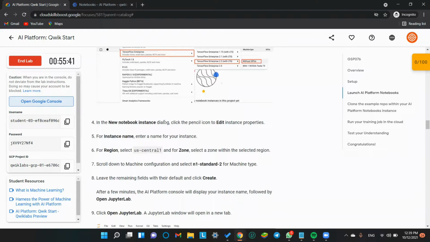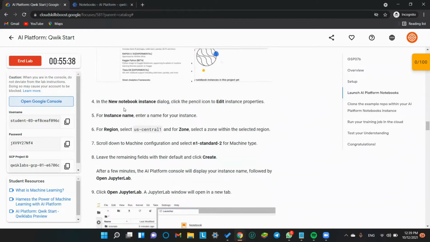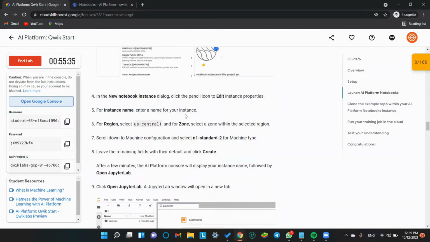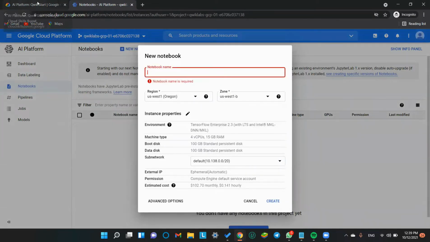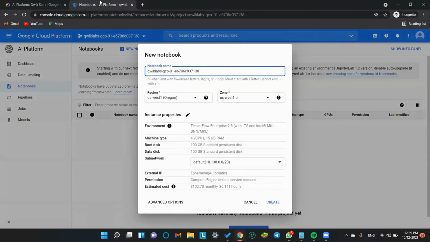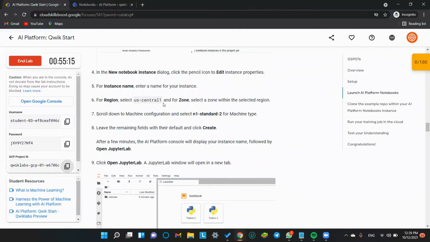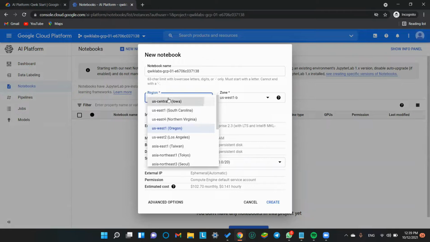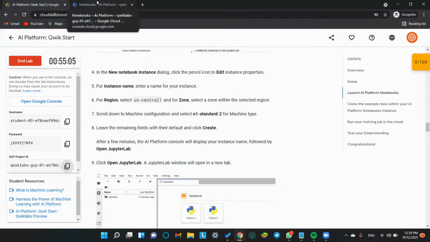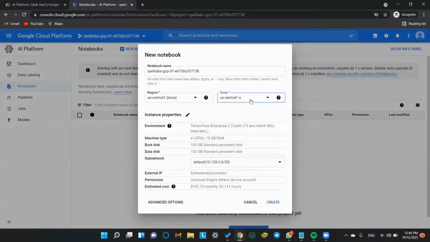Then we have to click on the edit icon for the instance. For the instance name, enter a name for your instance. Okay, we will just name our instance with the project ID. Like, who will remember the name? Now for the region, we have to select us-central1. Here we go. And for the zone, select a zone within the selected region. Okay, here we will go with us-central1.